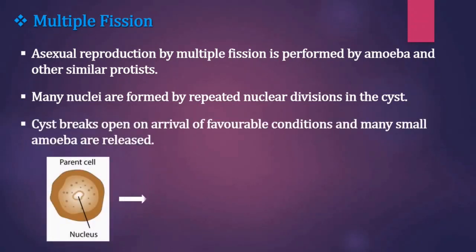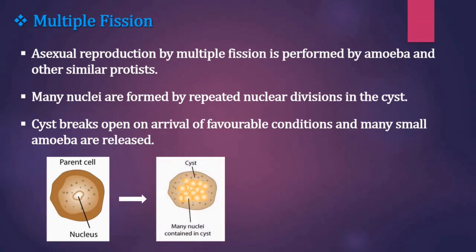See here, children, the outer covering, it is an encysted amoeba. And many nuclei are formed by repeated nuclear division in the cyst. You can see here many nuclei are formed. It is followed by cytoplasmic division, and thus many small amoeba are formed.